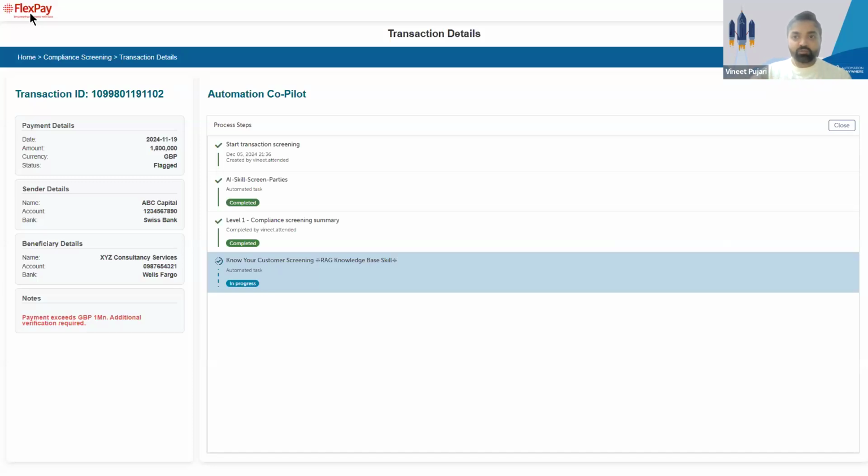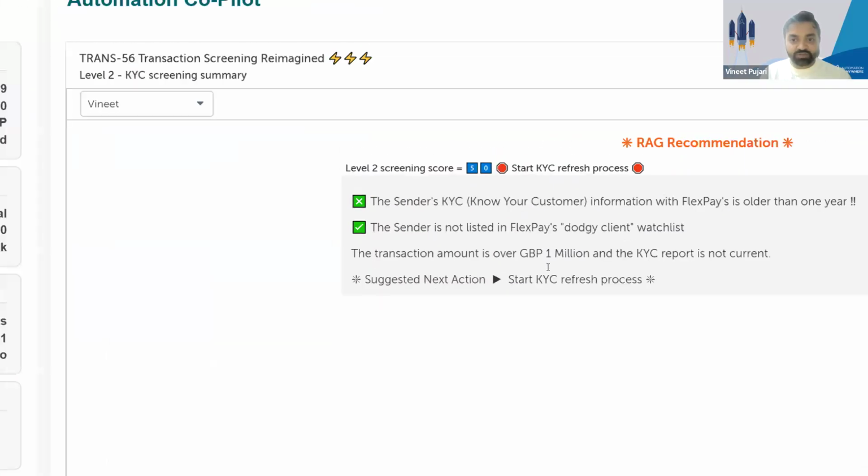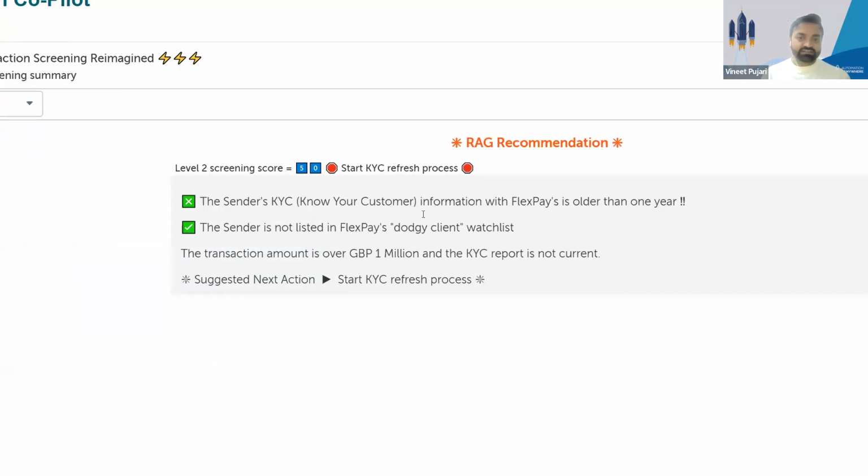Those documents have been uploaded to our enterprise RAG knowledge base, and the AI agent has been trained on that knowledge base. Basically, it checks whether the sender's KYC information is current or expired, and it also checks if the sender is in some kind of a dodgy client list, right?